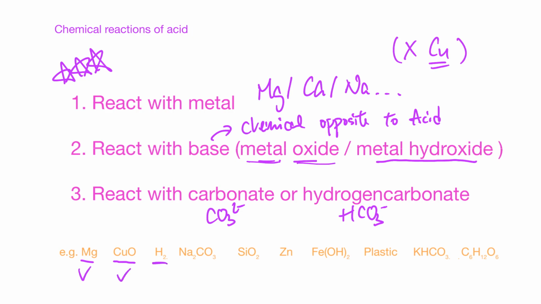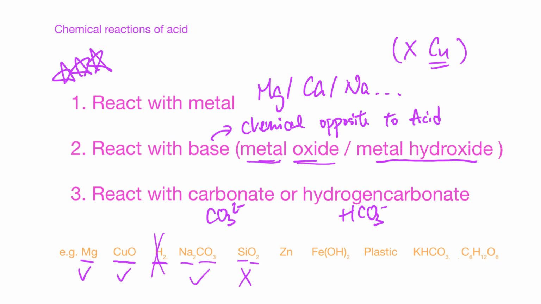Hydrogen is not a metal, not a base, not a carbonate, so it cannot. Then we have a metal carbonate, and silicon dioxide. Silicon dioxide looks like an oxide, but it is not a metal oxide because silicon is a semi-metal, so it is not categorized as a base.